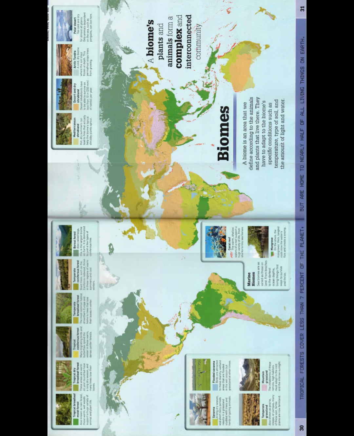A biome is an area that we define according to the animals and plants that live there. They have to adapt to the biome's specific conditions such as temperature, type of soil, and the amount of light and water. A biome's plants and animals form a complex and interconnected community. On planet Earth, there are the forests, the shrublands, the savannas, and marine biomes.